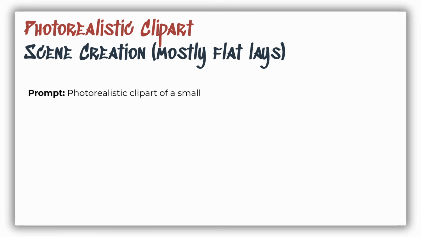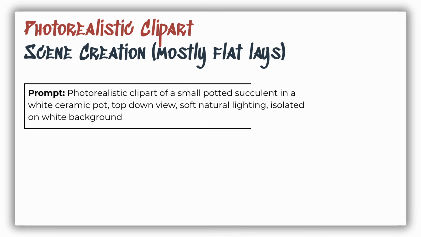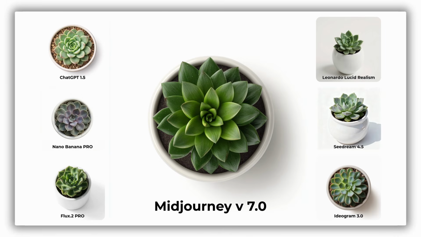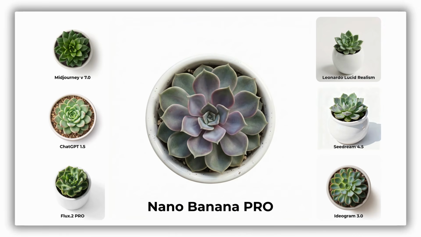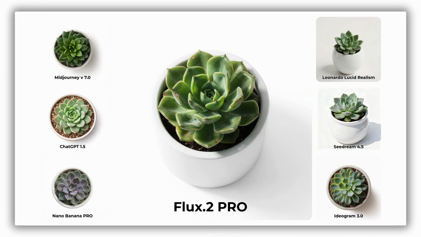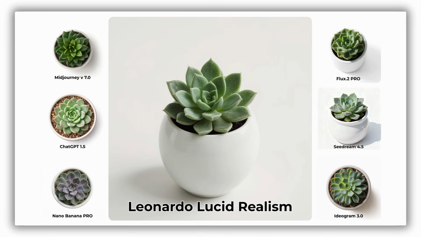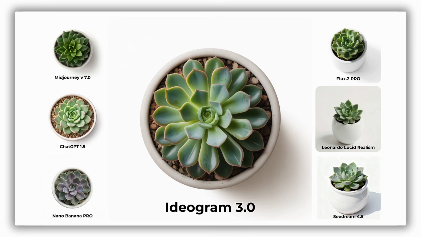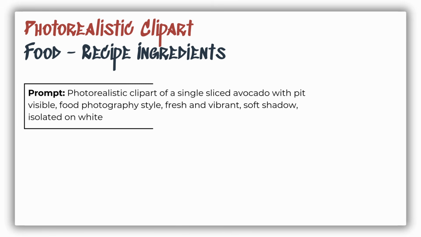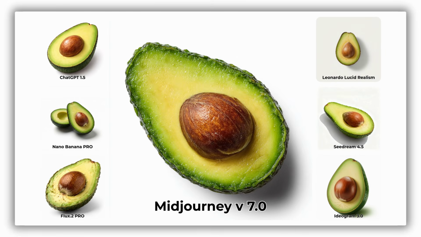First, a flat lay design element, and for this one it's critical whether your AI tool understands top-down view. I've used exactly this term in this prompt, but you can also try something else, for example, view from above. As we see here for Leonardo, Flux and Seedream, they can't make a top-down view, which makes them less suitable for scene creation.